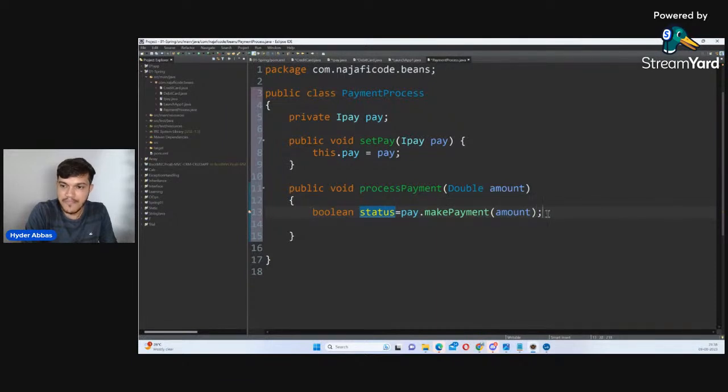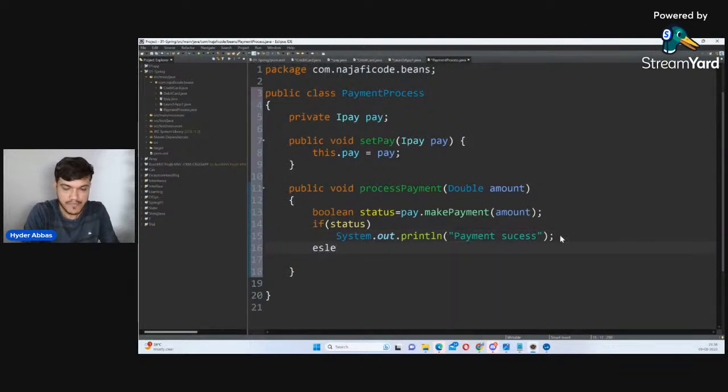And then I will say, if in case the status is true, I will print payment success. If you were not there in the last class by any chance, I will give you the control flow of this program here also. Need not worry on that part. Else I'll say here, system.out.println, payment failed.